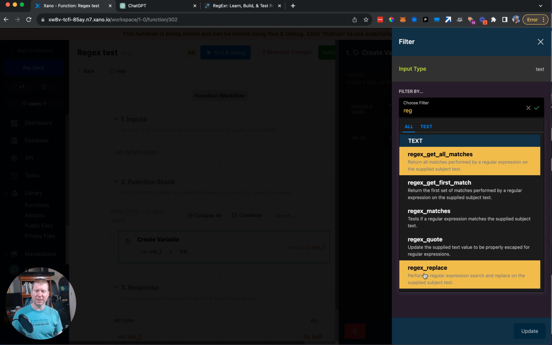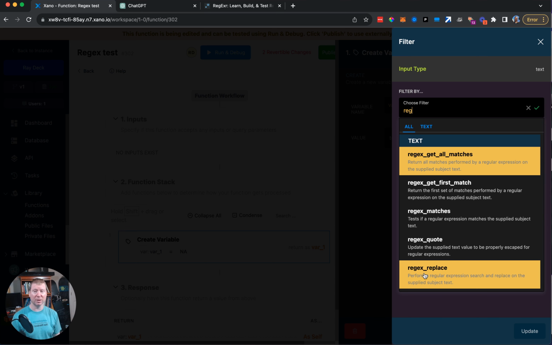And then regex replace actually gets used quite a bit to use regular expressions to find things and then replace them. It's a more advanced version of the replace filter. I will say about all of this that if you can relatively intuitively figure out how to do whatever your manipulation need is without using regular expressions, I recommend it.